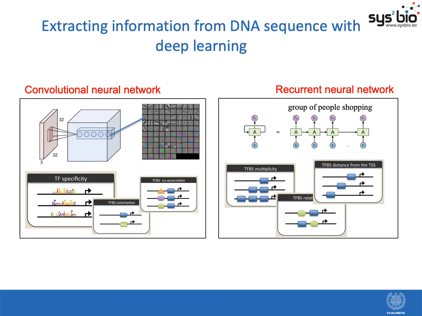So for this, we needed modeling to test this. We needed a modeling framework that is able to extract information from DNA sequence. And luckily, in past years, there's been a lot of development on deep neural networks. They're able, for instance, to decode information in very complex images and translate it to human understandable language. And these same neural networks, for instance, convolutional neural networks, can also be used for sequence analysis. They can learn to